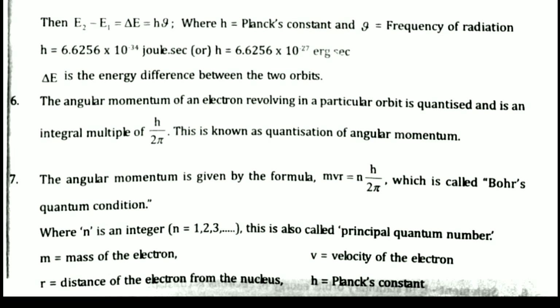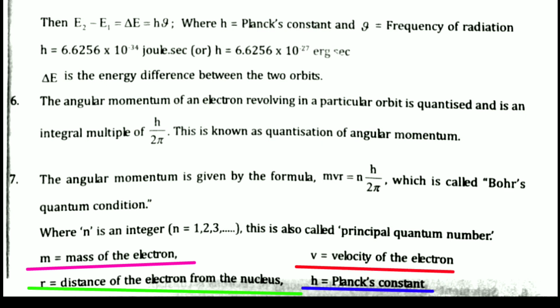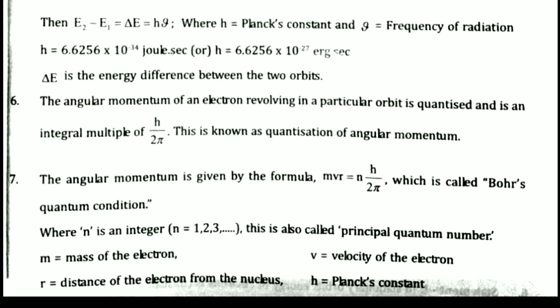Here n is an integer, like n is equal to 1, 2, 3, and this is also called the principal quantum number. We are representing the shells with the symbol n. Those are nothing but 1, 2, 3, 4, 5. So n is also known as the principal quantum number. Energy levels are quantized, and m is equal to the mass of the electron, v is equal to the velocity of the electron, r is equal to the distance of the electron from the nucleus, and h is equal to Planck's constant. So mvr is equal to nh by 2 pi.